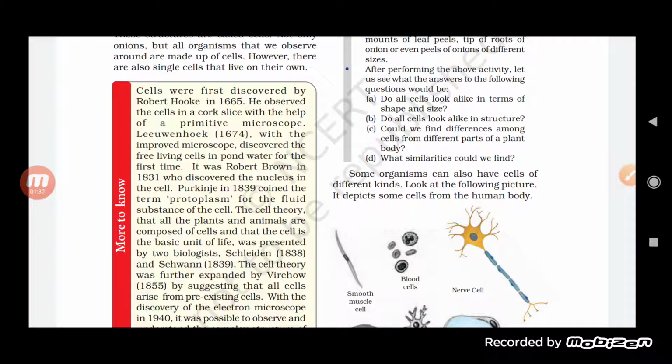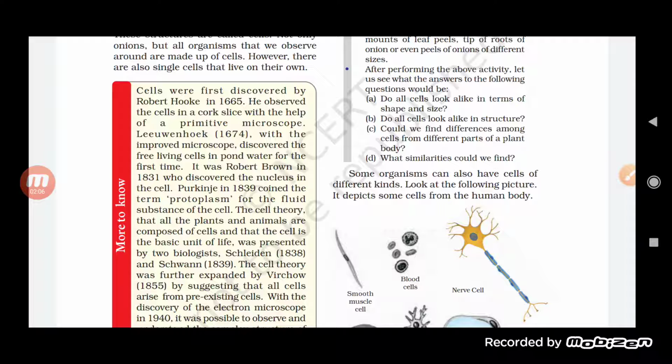Now let us see one more thing, students, and that is that cells are of different shapes as well as sizes. Have you seen that cells do not look alike in terms of shape and size? Do all the cells look alike in structure or shape? No. The kind of similarities that we find is also different.